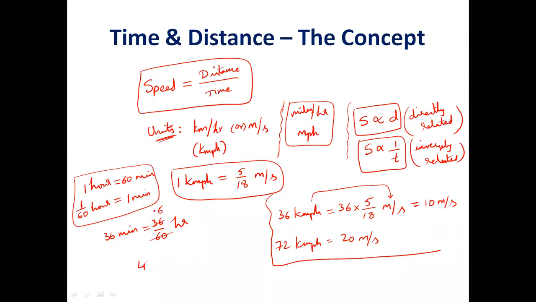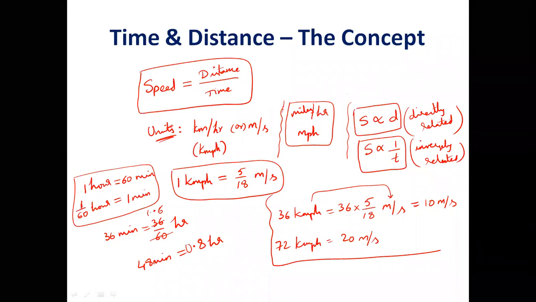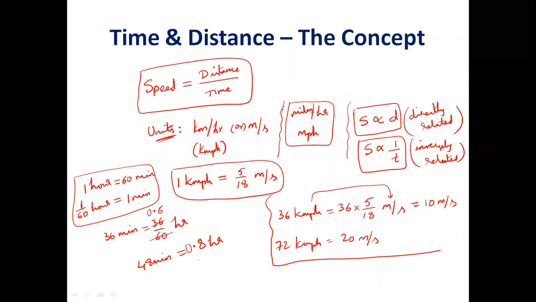Now tell me, if a person gives you 48 minutes and asks you to convert it into hours, you tell me 6, how many times is 48? 8 times. Write it as 0.8. Or you can write .8. Some people don't like .8, so they write 0.8.